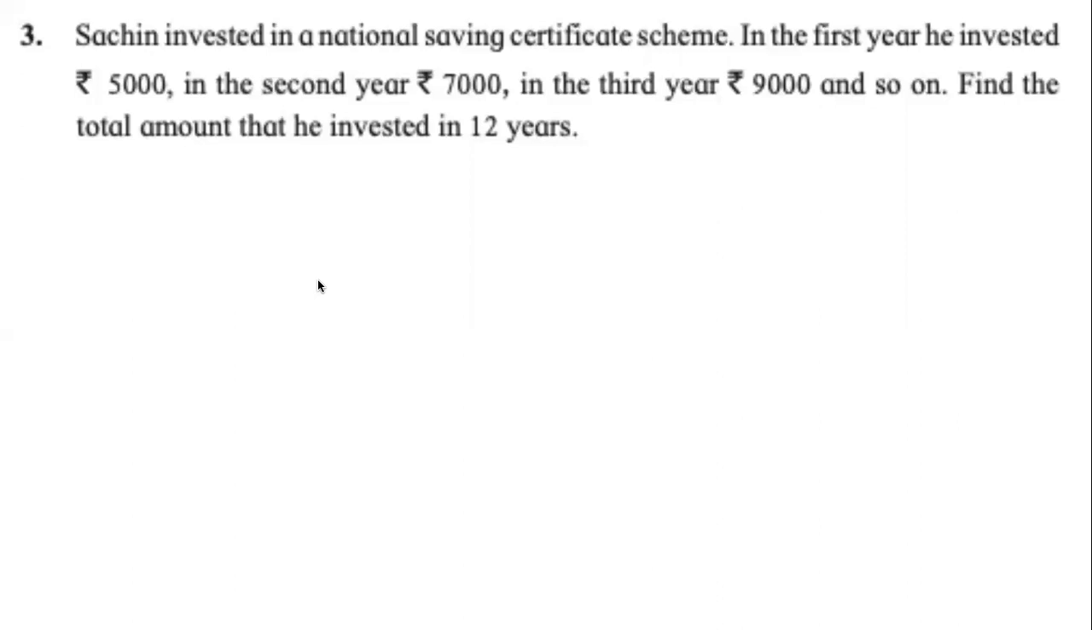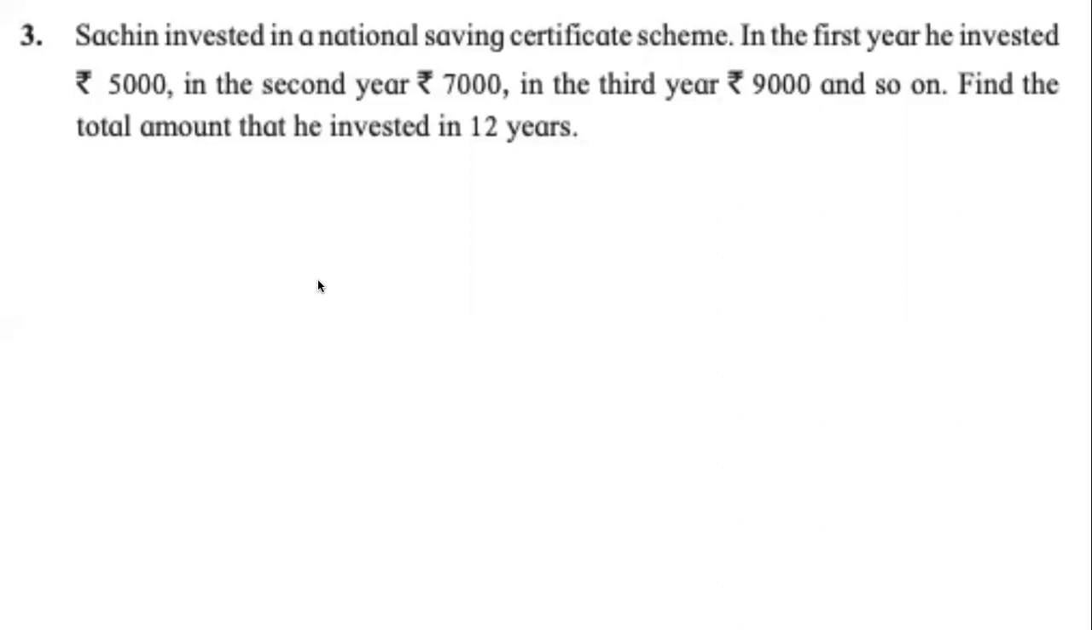And if it is an AP, what is the common difference? 2,000. So common difference is 2,000. What is the first term? What is A? What is T1? 5,000. We have got everything.